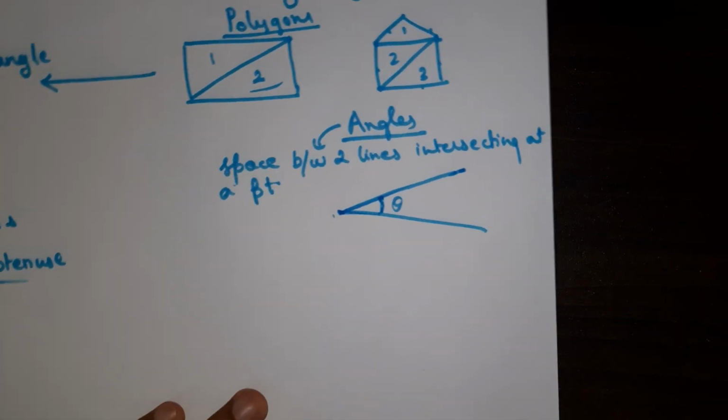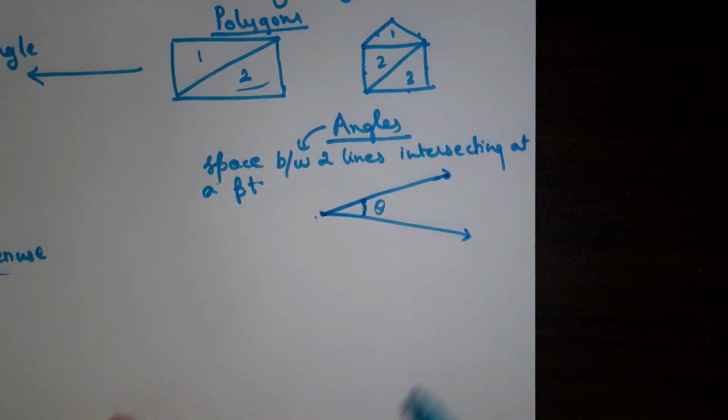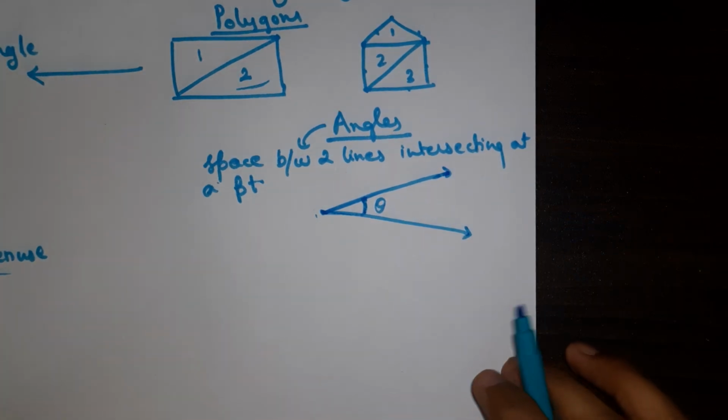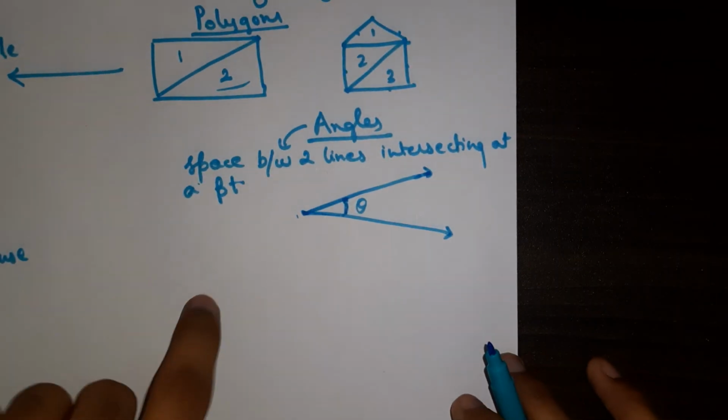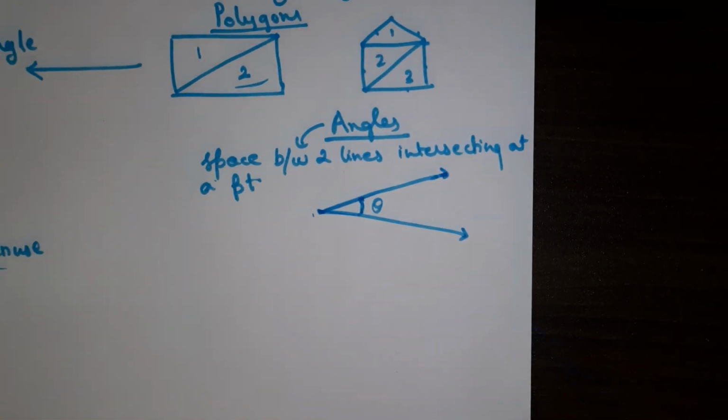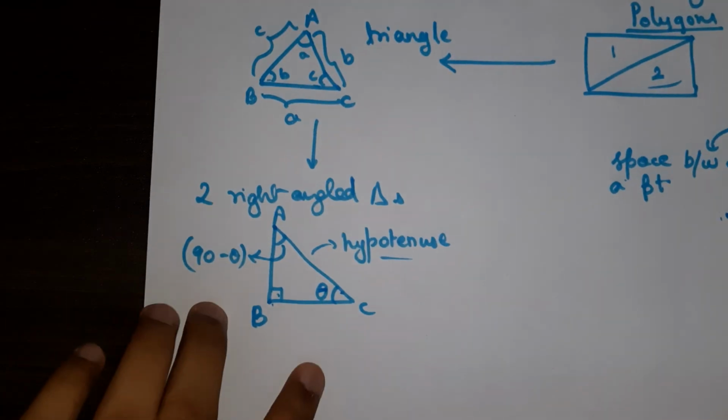Now there are different ways to measure an angle. We will come back to where we left off in this hypotenuse part, but first we need to understand what angles are, right? Because here I got ahead of myself.